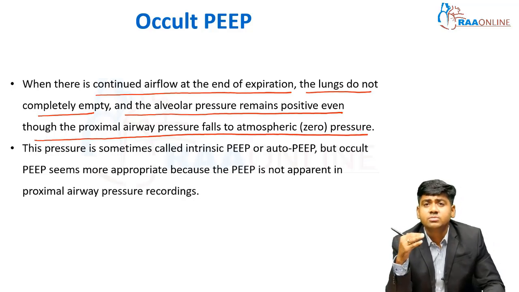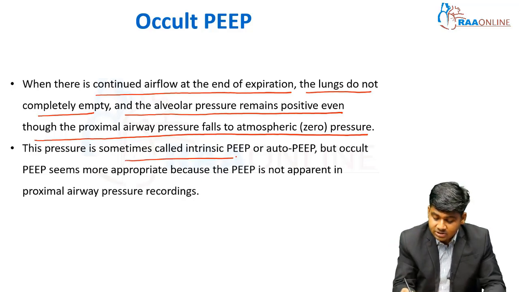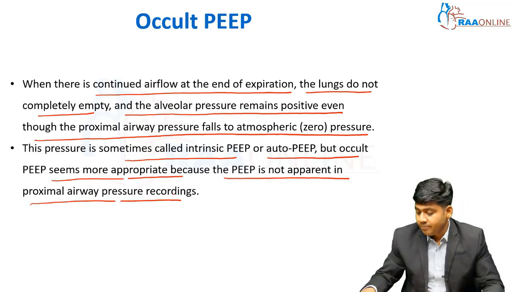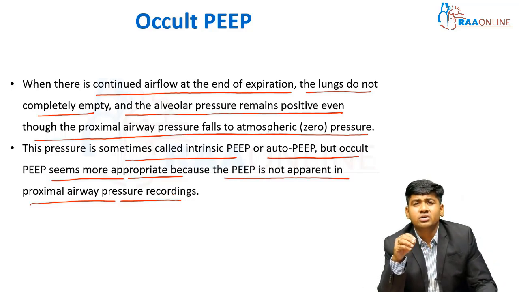So what happens if the proximal airway falls to zero, even if the lungs do not empty completely? The pressure is sometimes called intrinsic PEEP or auto PEEP, but occult PEEP seems to be a more appropriate term because the PEEP is not apparent in the proximal airway recordings. So this is a complex definition of occult PEEP, or whatever you call it. This is known as auto PEEP. What is auto PEEP or occult PEEP?